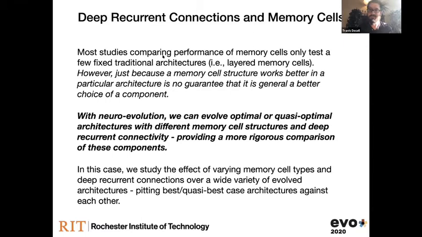But we have more power than that when we use neuroevolution, because we can say we evolved 1,000 or 100,000 architectures with these particular components, and then a bunch more with these other components. And now we're comparing the best case scenarios in terms of which architectures work well for those components, as opposed to a couple of cherry-picked fixed architectures. So I think this provides a more rigorous comparison if we want to learn more about different things we could use in a neural network. Hopefully I can motivate that a little bit through this talk too.